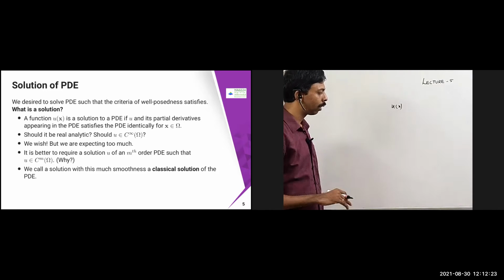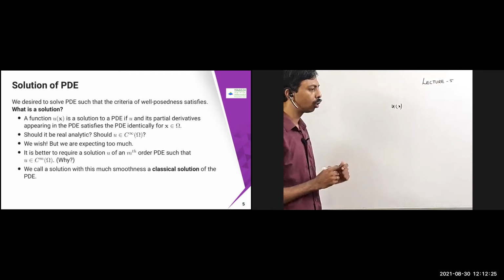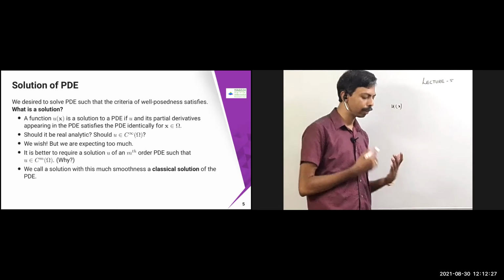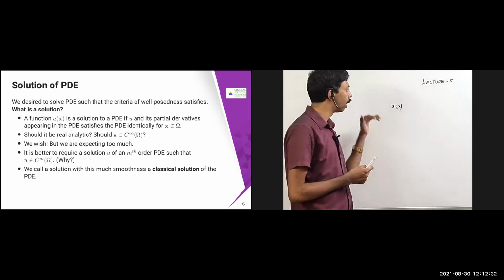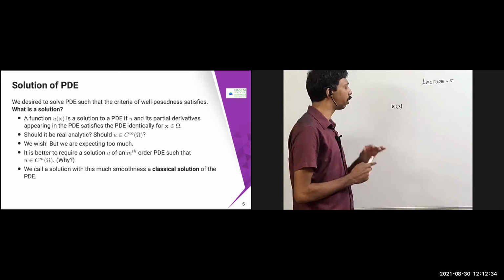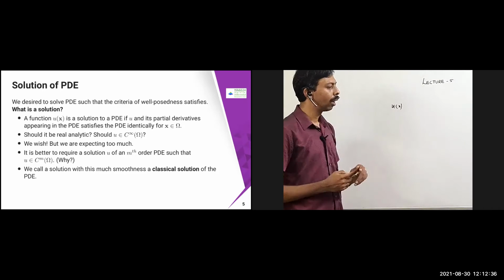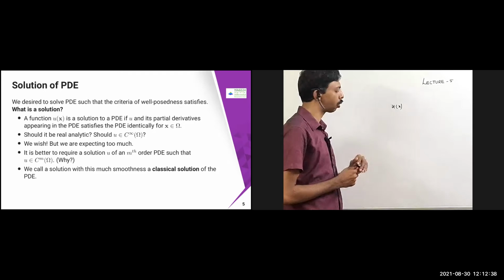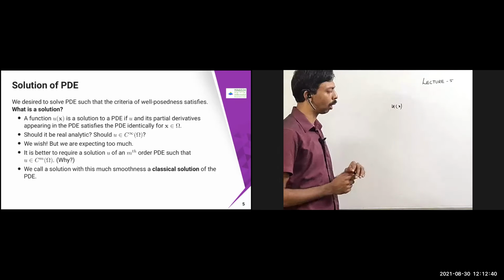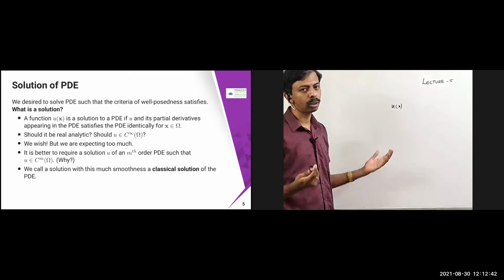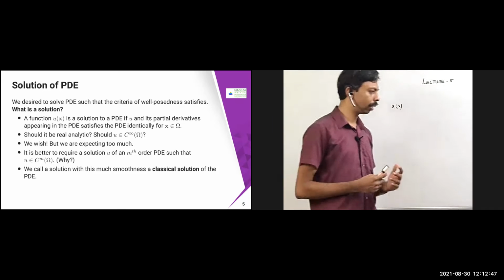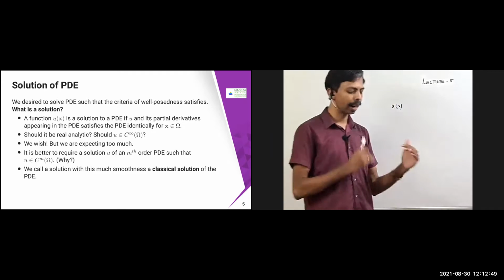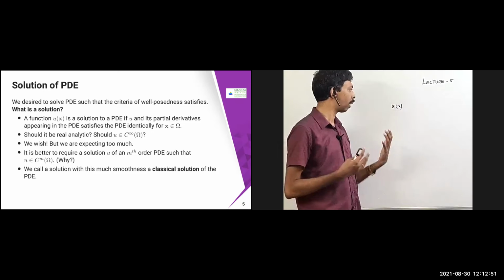The second question I am going to ask is whether it should be real analytic, meaning should this function be an analytic function. There are some theorems for this which you will see for some of the problems. Then we ask whether u belongs to C infinity of omega, meaning is it a smooth function. I am not going to expect an infinitely smooth function. I am expecting a lesser condition; if it is there, I am happy enough.